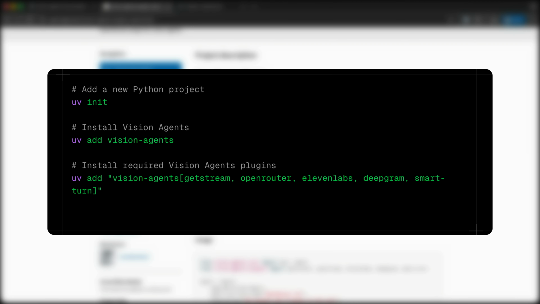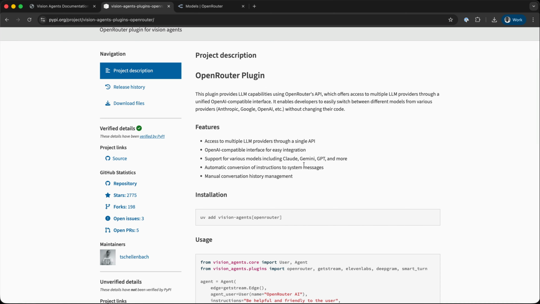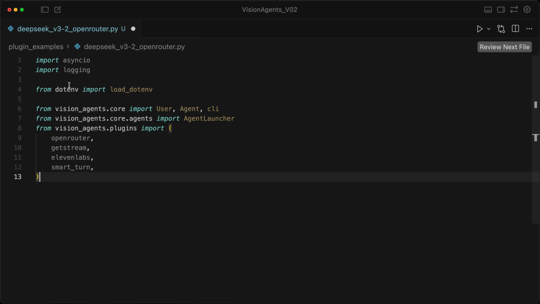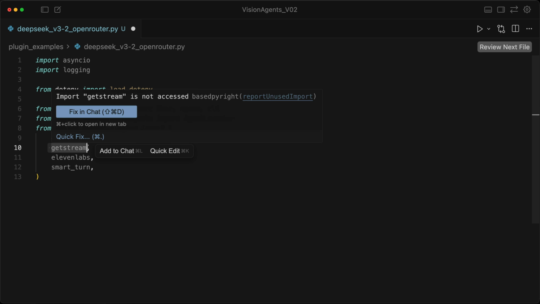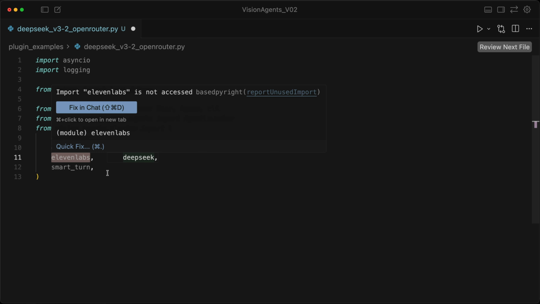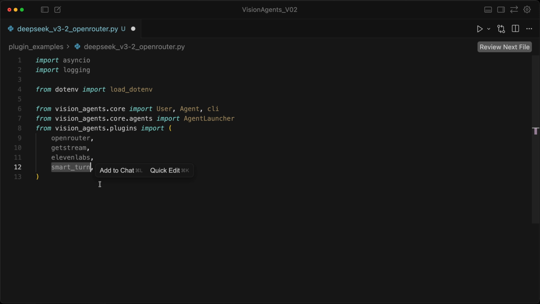To start, you will need to have a Python project and install Vision Agents along with its plugins. In the context of this project, you will need the following plugins. The OpenRouter plugin will help you easily swap one LLM with another. After installing Vision Agents and the required plugins, you can now go ahead and open your code editor and start configuring the voice agent. In my Python script, I will add the following imports: OpenRouter for hosting the DeepSeek models, GetStream to provide audio and video transport, 11 Labs for both text-to-speech and speech-to-text, and Smart10 for 10 detection.